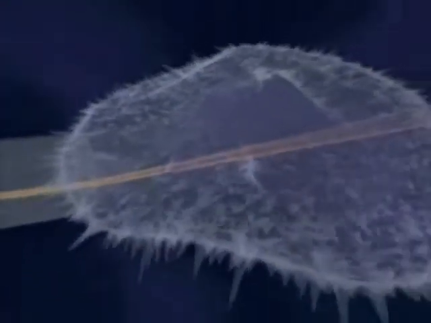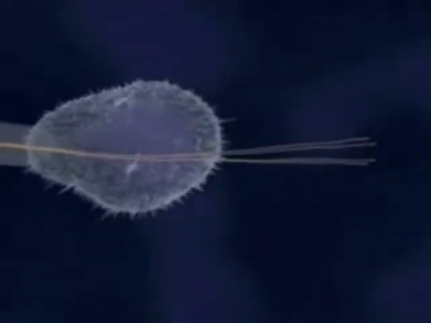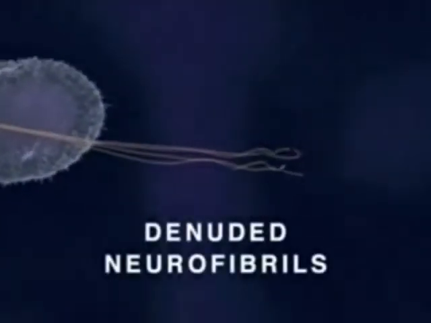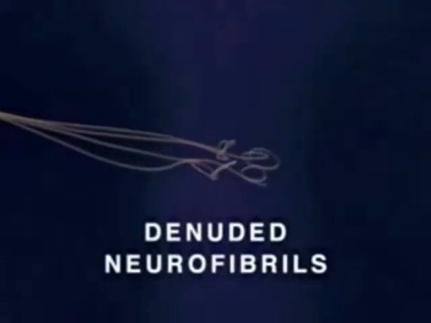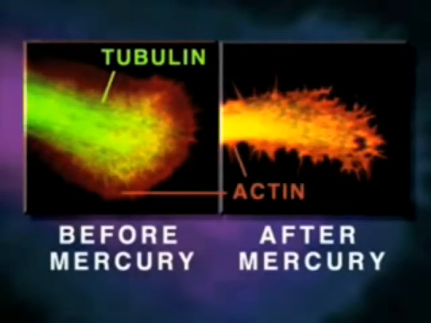Ultimately, both the developing neurite and its growth cone collapse, and some denuded neurofibrils form aggregates or tangles, as depicted here. Shown here is a neurite growth cone stained specifically for tubulin and actin, before and after mercury exposure. Note that the mercury has caused disintegration of tubulin microtubule structure.